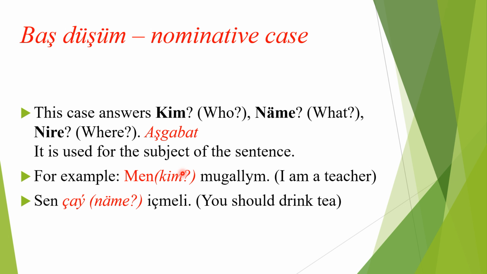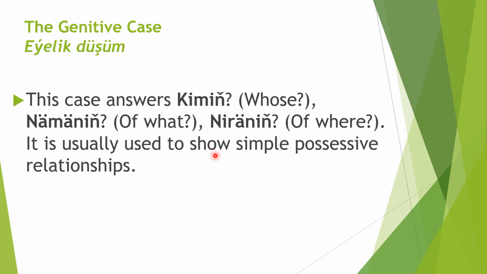So now let's get into the next slide. There we will study iyilik düşüm, number 2, the genitive case. This case answers questions such as kimin, whose, nemenin, of what, nirenin, of where, if we can say that.